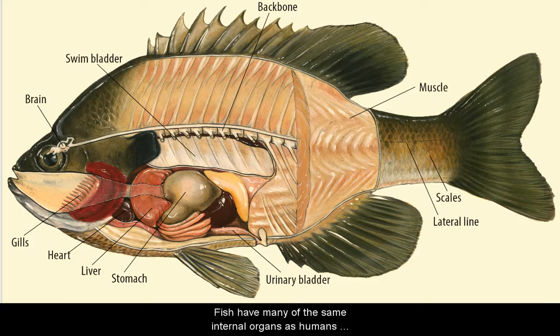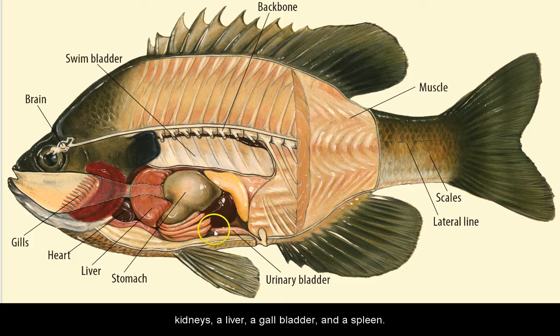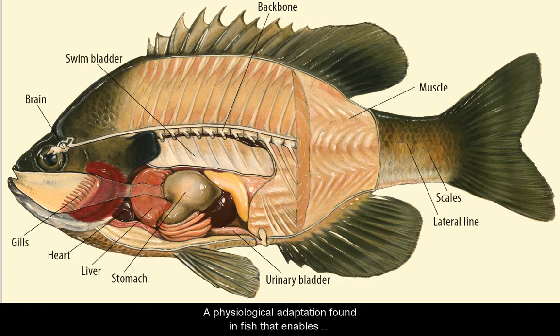Fish have many of the same internal organs as humans and other mammals. They have a heart to pump blood, intestines and stomach to digest food, kidneys, a liver, a gallbladder, and a spleen. A physiological adaptation found in fish that enables some fish species to live in fresh water and others to live in salt water is called osmoregulation.